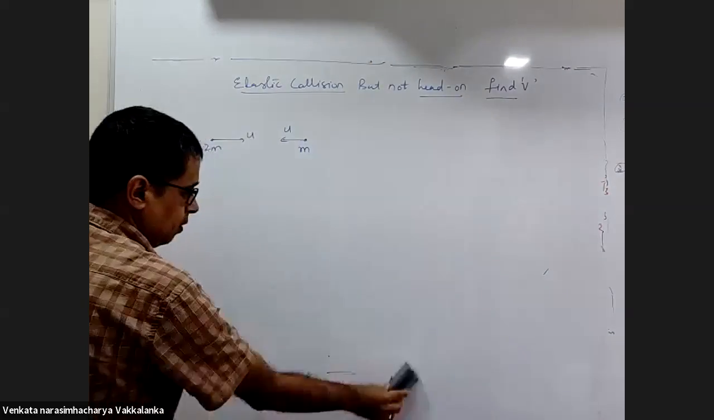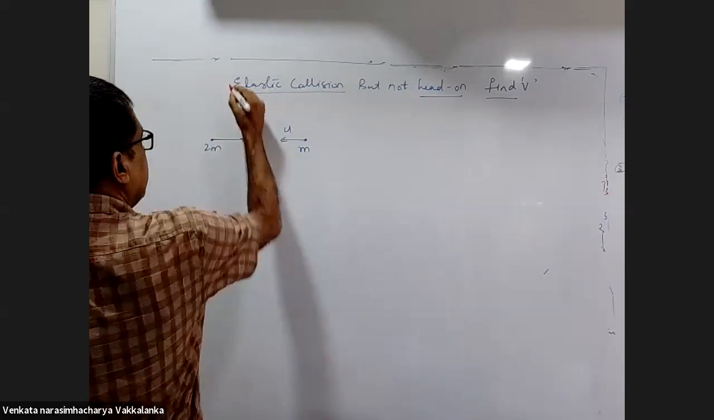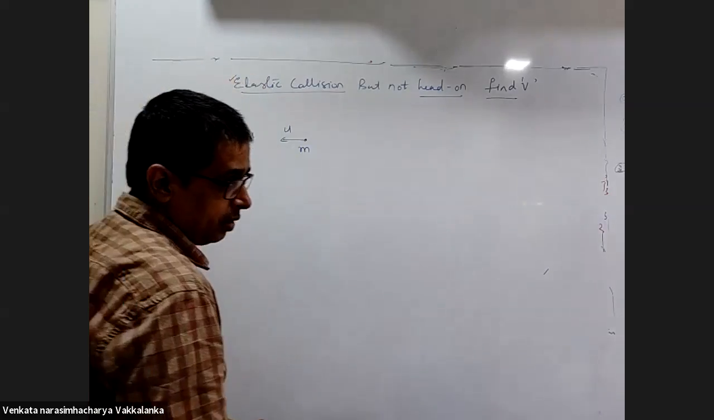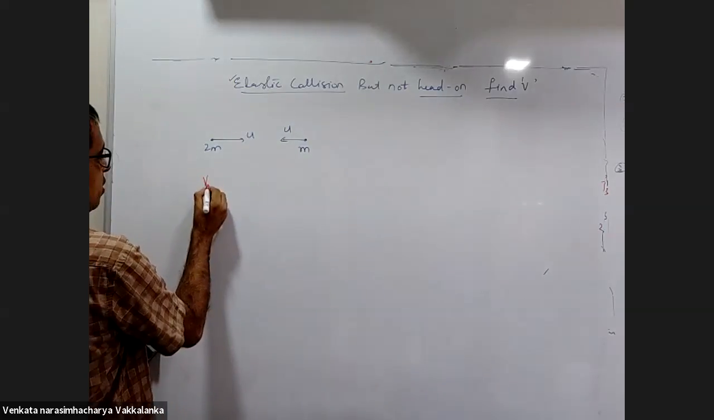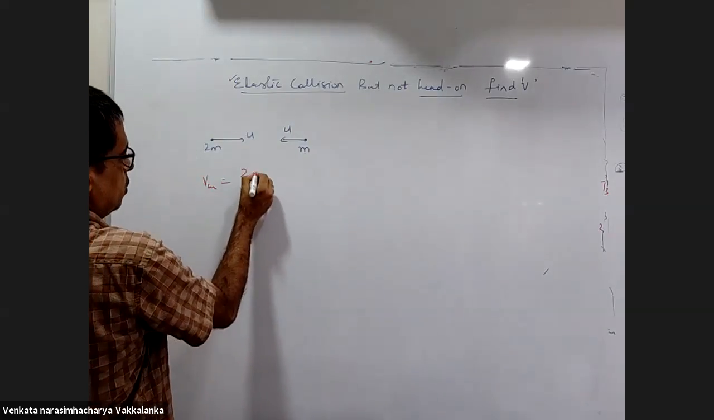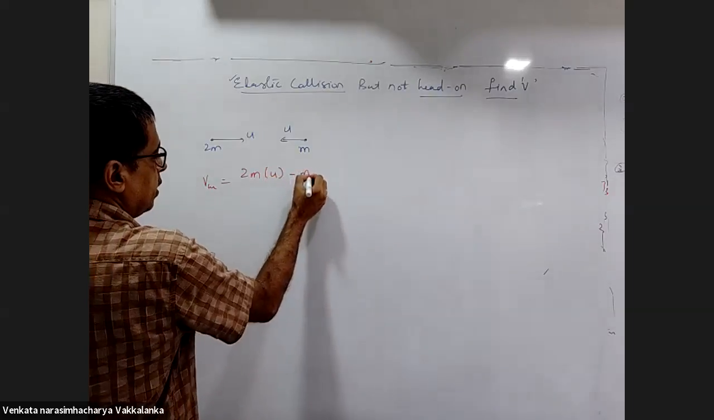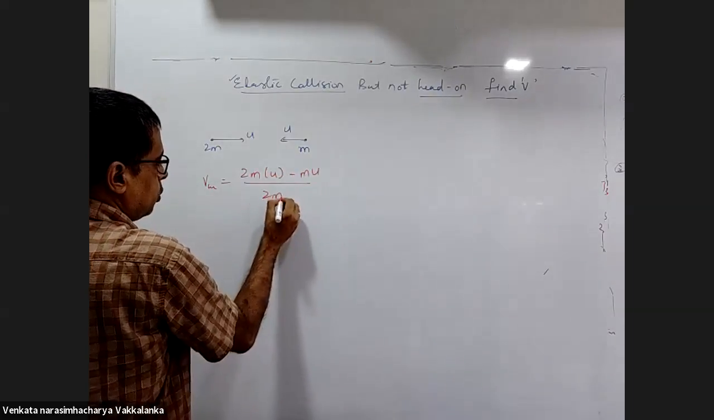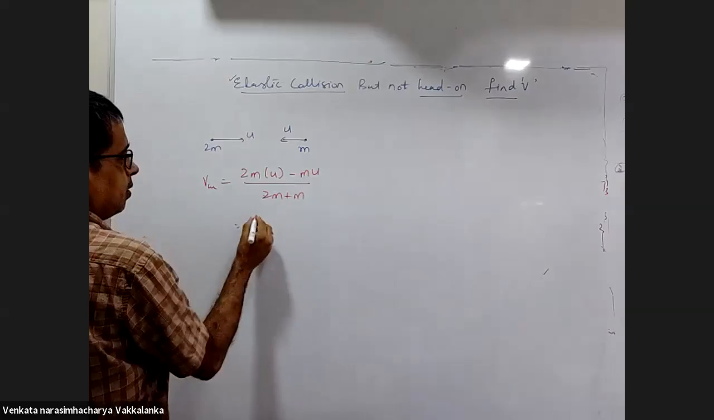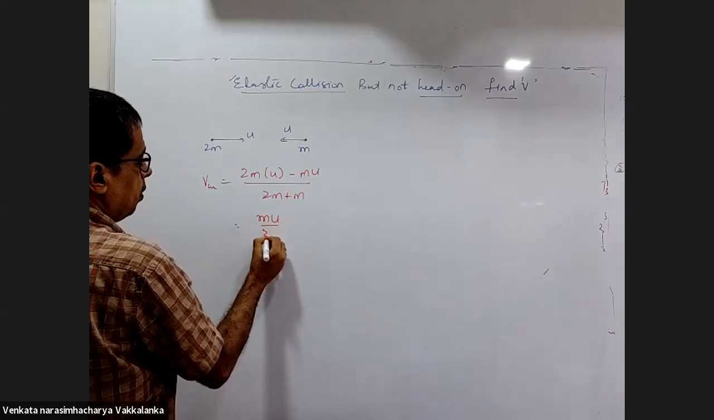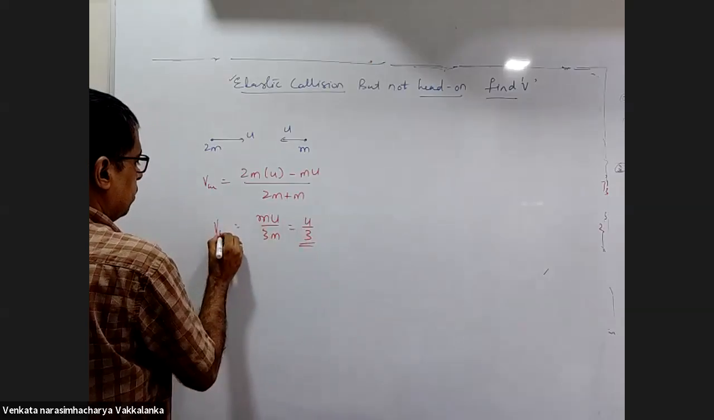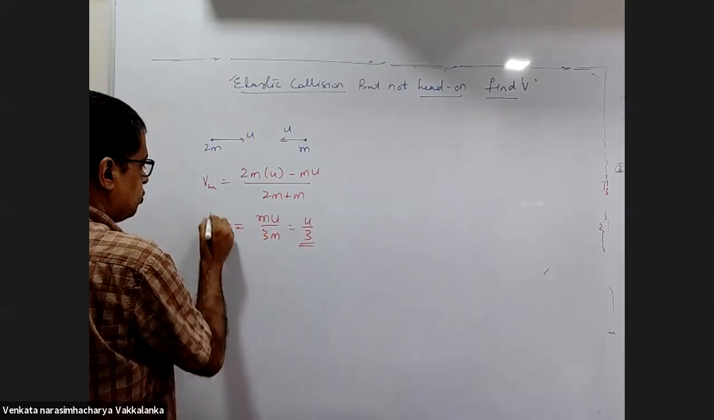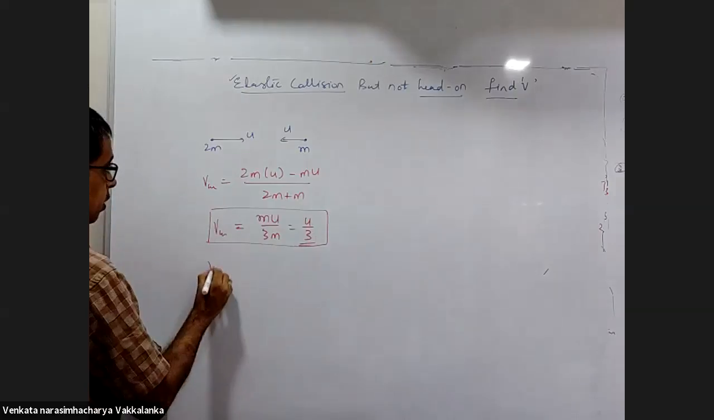Now, firstly, it is an elastic collision. It's an oblique collision. First calculate the velocity of center of mass. 2m into u minus m into u upon 2m plus m, mu upon 3m. This is u by 3. VCM is u by 3.